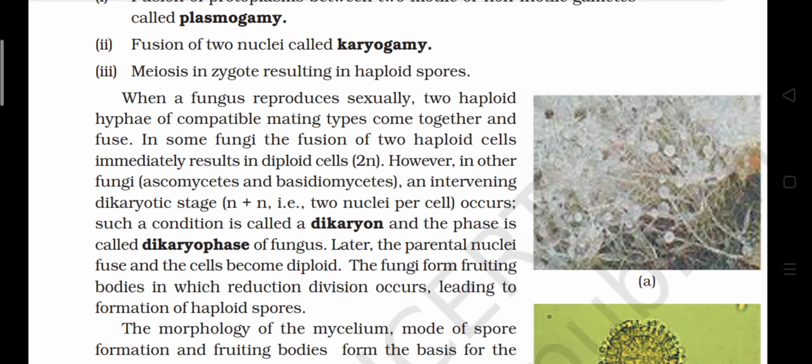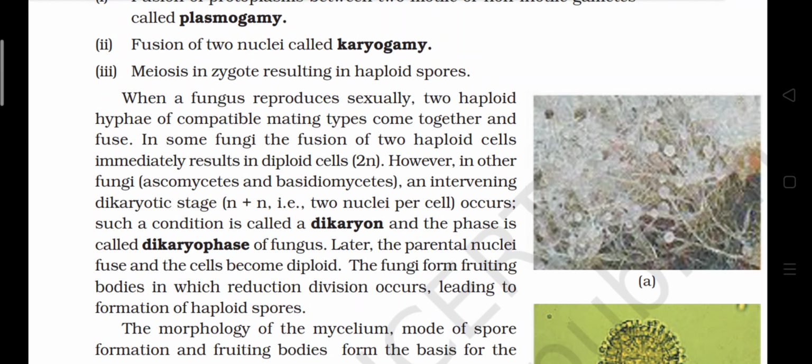When a fungus reproduces sexually, two haploid hyphae of compatible mating type come together and fuse. In some fungi, the fusion of two haploid cells immediately results in diploid cells, 2n. However, in other fungi like Ascomycetes and Basidiomycetes, an intervening dikaryotic stage, n+n, that is, two nuclei per cell, occurs.